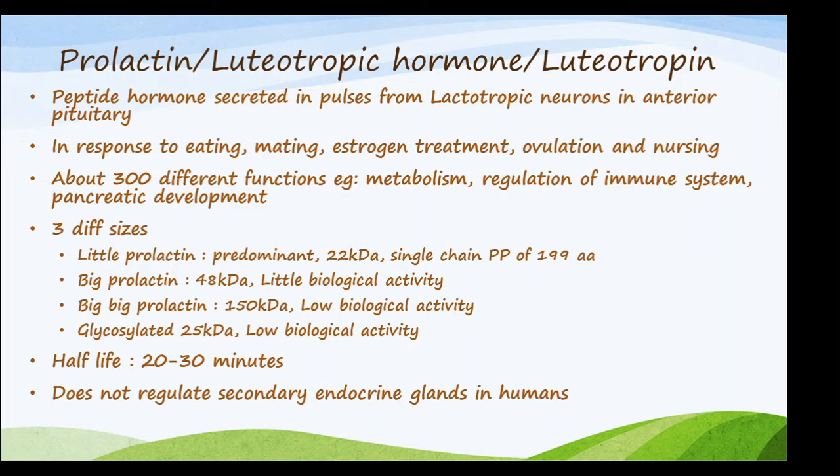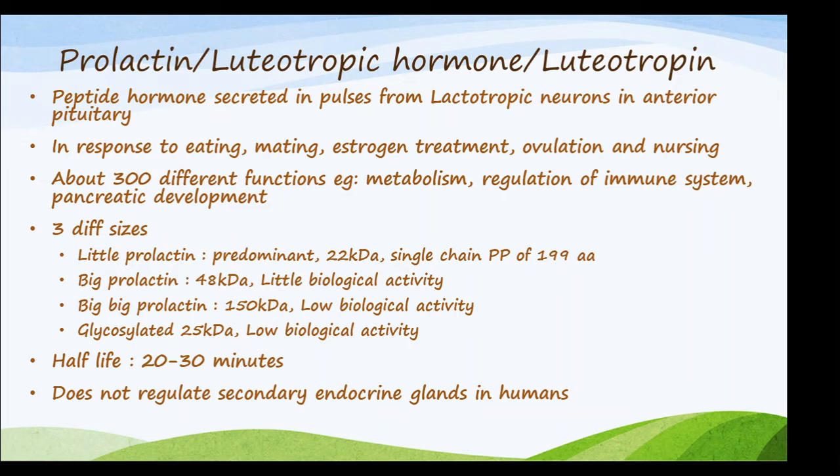So the cells are called lactotropic neurons in the anterior pituitary, and prolactin is secreted in response to eating, mating, estrogen treatment, ovulation, and nursing. There are about 300 different functions. Example: metabolism, regulation of immune system, pancreatic development, etc.